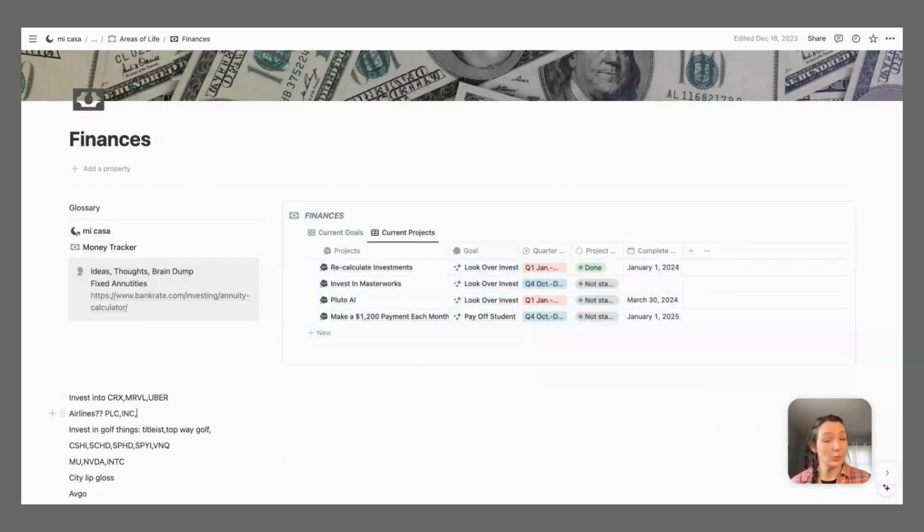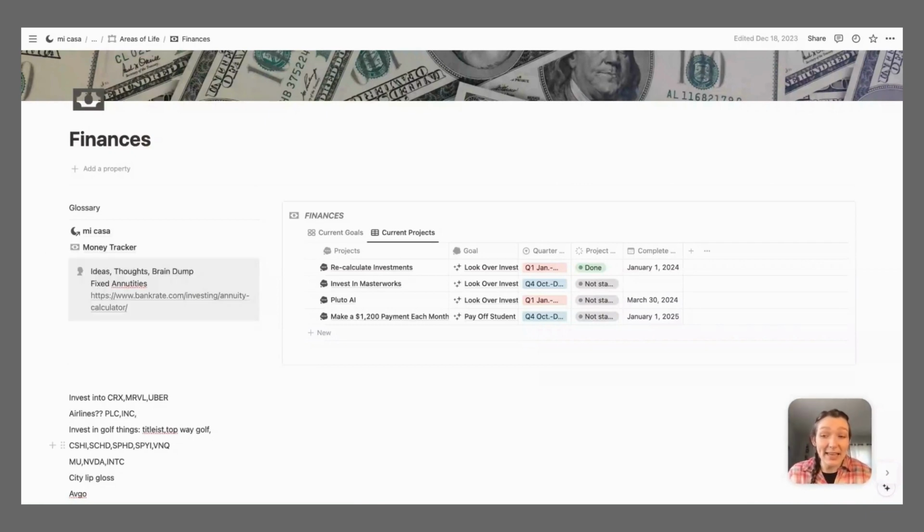So there's just a little bit more information about the tables and databases, because those are really what make Notion so efficient: you can create tables with all the information and then you can make it show or not show whatever you need for that specific page. So with this being my finance page, I have this page, which is my money tracker, where I do all of my finances for the entire year. And again, I can do a video on that, going into depth about how I track my finances.